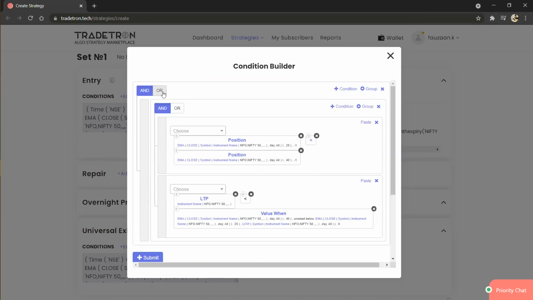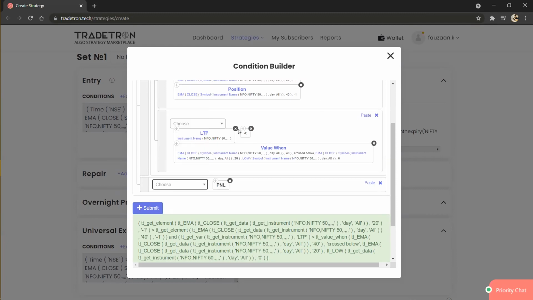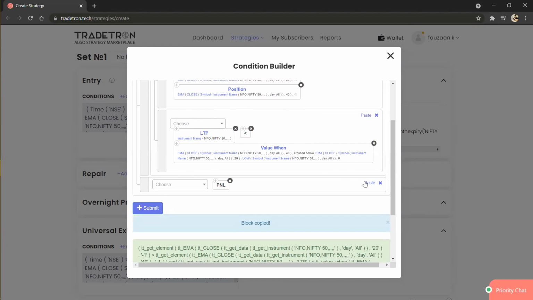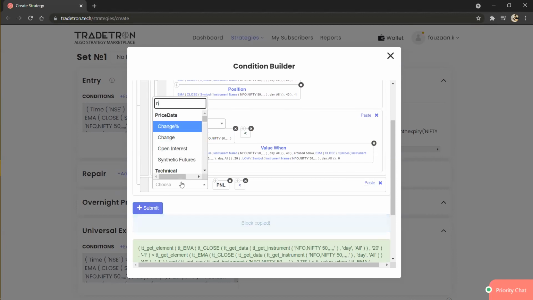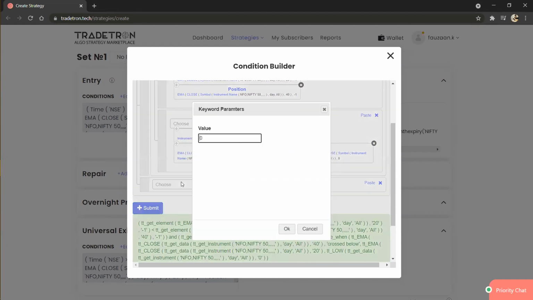Apart from that, our main condition should be OR because we want PNL based conditions also in our exit. So you can simply click here PNL, then number, let's say minus 10,000 or whatever you want.